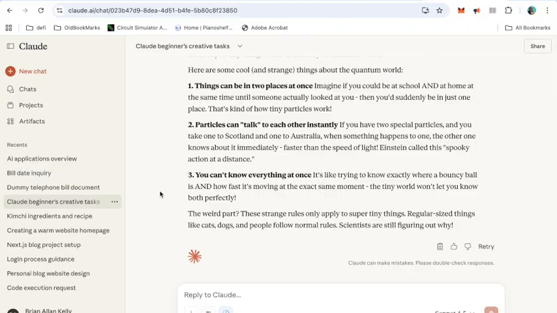You can't know everything at once. It's like trying to know exactly where a bouncing ball is and how fast it is moving in the exact same moment. The tiny world won't let you know both perfectly. The weird part, these strange rules only apply to super tiny things. Regular sized things like cats, dogs and people follow normal rules. Scientists are still figuring out why.